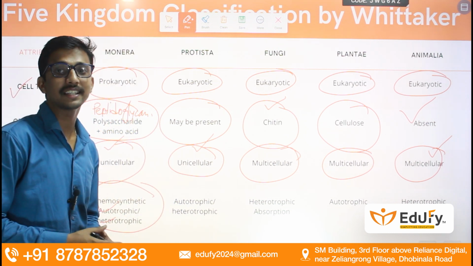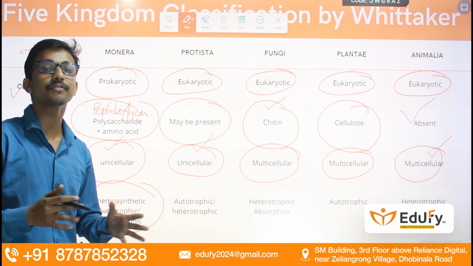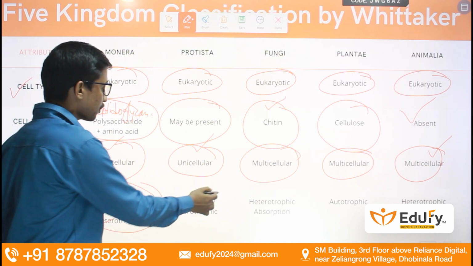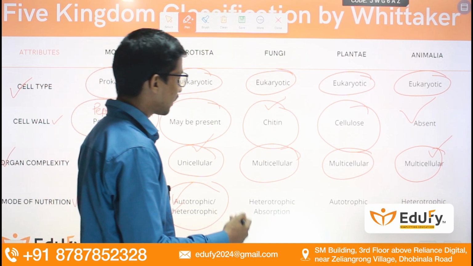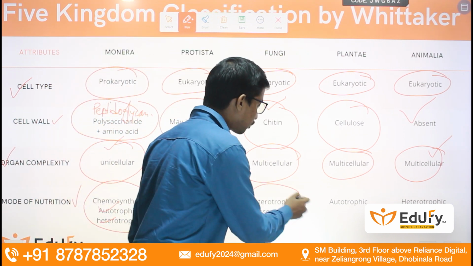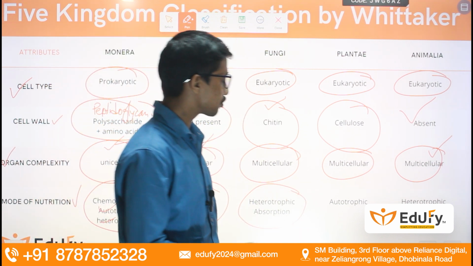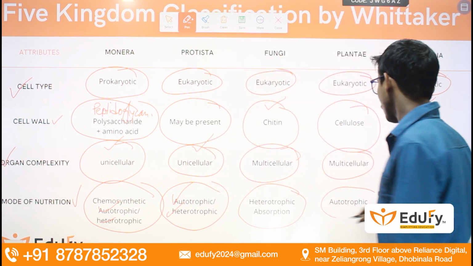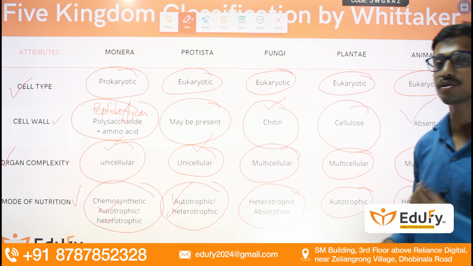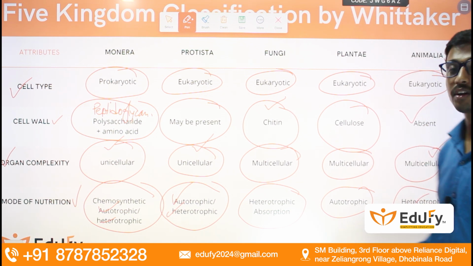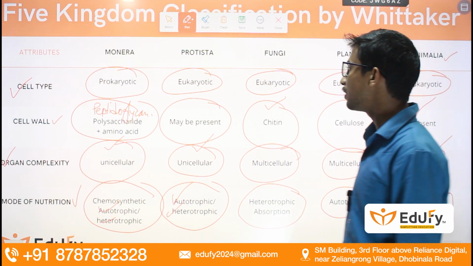That means they can produce their own food in presence of certain chemicals. In Protista, it is both autotrophic and heterotrophic. Fungi is heterotrophic by a process known as saprophytic mode of nutrition. In Plantae, it is autotrophic, whereas in Animalia, it is heterotrophic holozoic, which means the consumption of solid food is known as holozoic mode of nutrition.